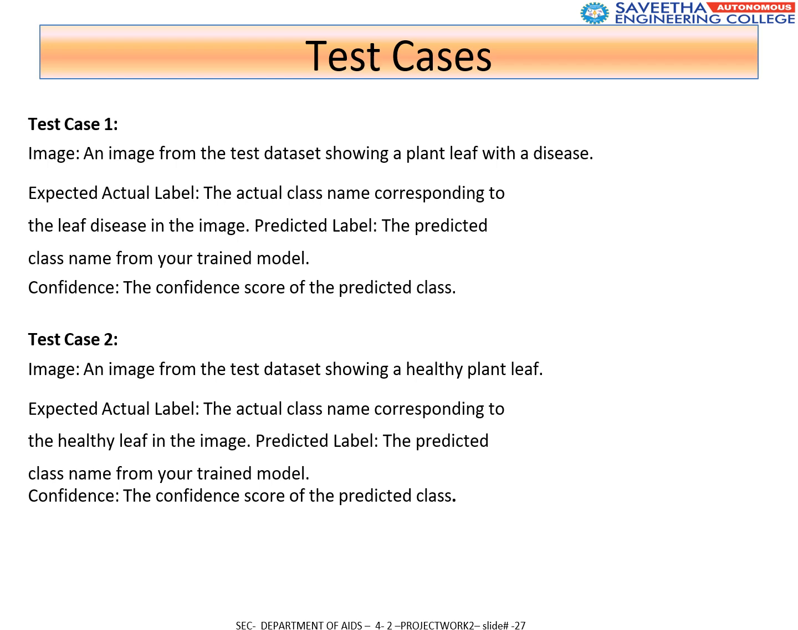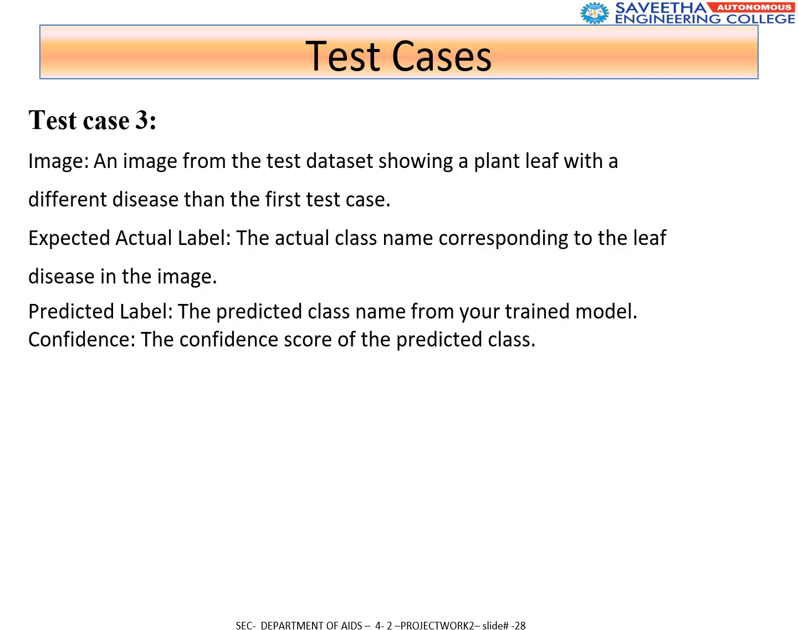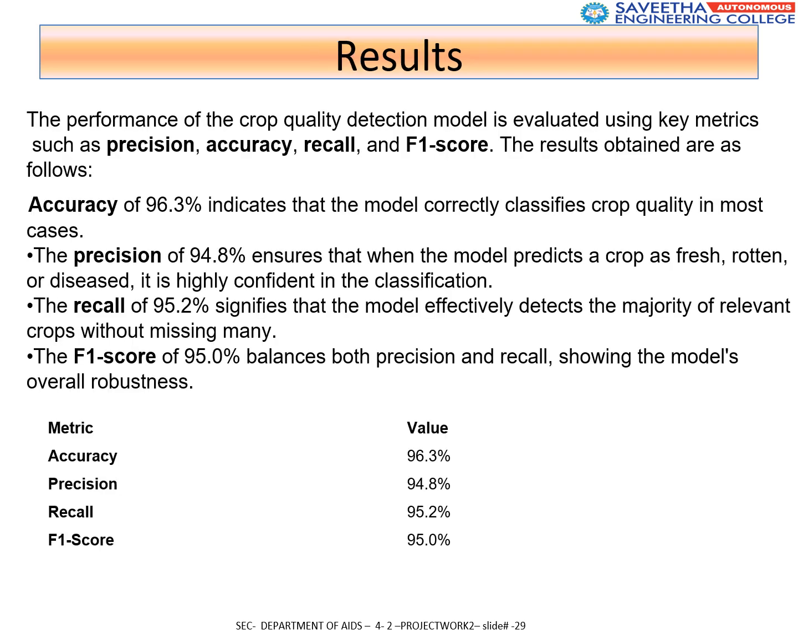The results are evaluated using accuracy, precision, recall, and F1 score, ensuring the model performs well in classifying crop quality. The test case verifies the model's prediction on healthy and diseased leaves with the confidence score, indicating the reliability of classification. And this is test case 1, and this is test case 2. And this gives test case 3. As a result, based on the accuracy, precision, recall, and F1 scores, the values are 96.3, 94.8, 95.2, and 95.0.